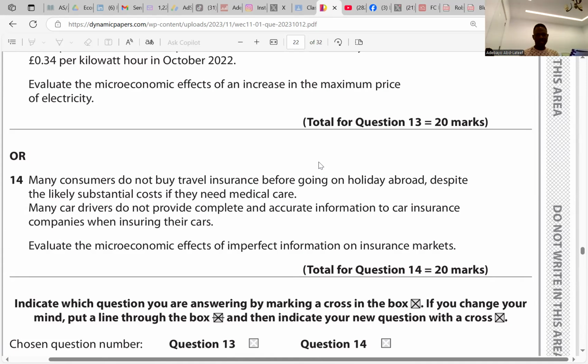Okay. What is imperfect information? Imperfect information is when there are different levels of information between both parties. So we have information failure here.